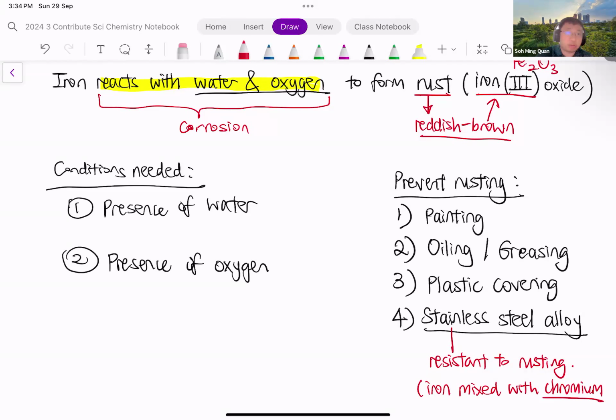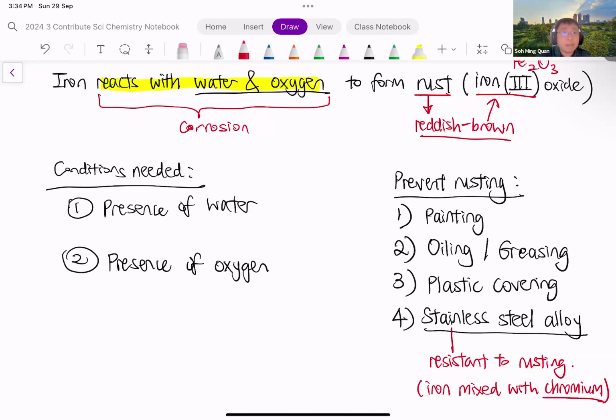Now, what's interesting about chromium is that chromium reacts with oxygen to form chromium oxide. The chromium oxide forms a layer on the stainless steel to prevent the iron from rusting. Okay? Now, you don't have to know the exact mechanism of how the chromium oxide works, but it's important to recognize that stainless steel is an alloy that is resistant to rusting.